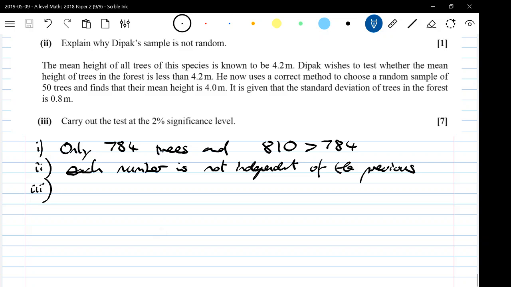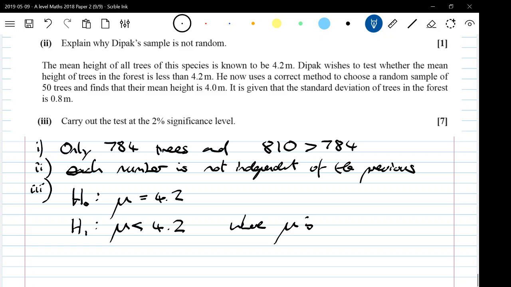So we need to establish our hypothesis test, don't we? The null hypothesis is that the mean height of trees hasn't changed. The mean height of trees in the forest is the same as the population mean, so mu is 4.2. He wants to test whether the mean height of trees in the forest is less than that. So he's testing, is mu less than 4.2, where mu is the mean height of trees.